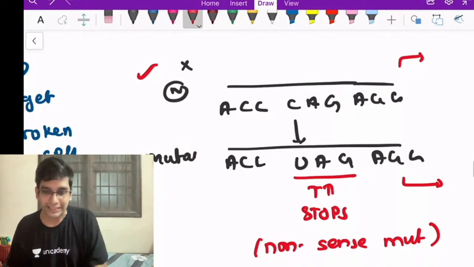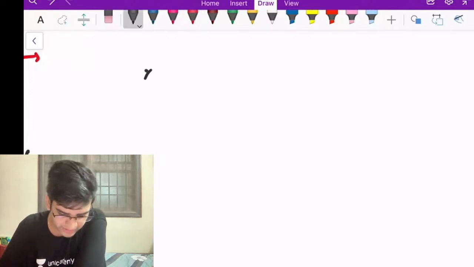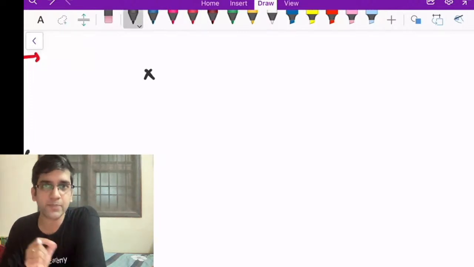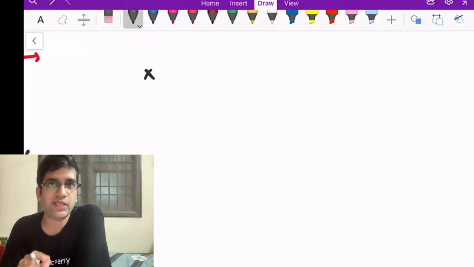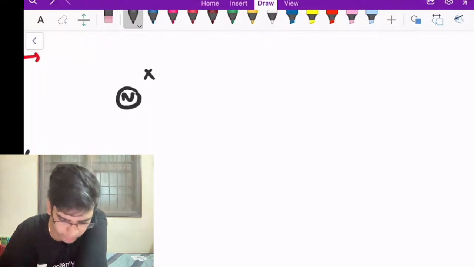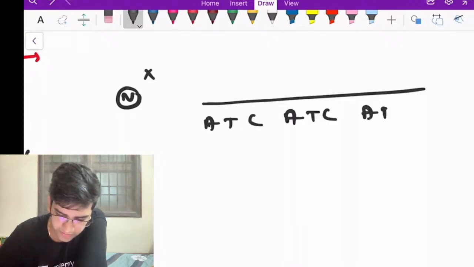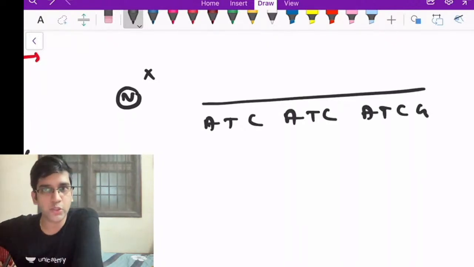That's my one option. The other option was frame shift mutation. We'll have a look at that as well. Again, I just need a little bit of patience. We can easily understand this. Follow me closely. If you have any doubt anywhere, do comment on what is the doubt. We'll clarify it, fine? Again, this X normal gene is there. Let's take ATC, ATC, ATCG. This is the normal nucleotide.